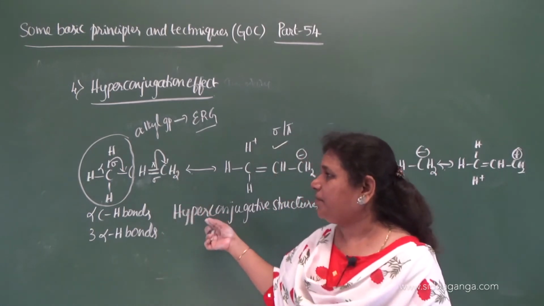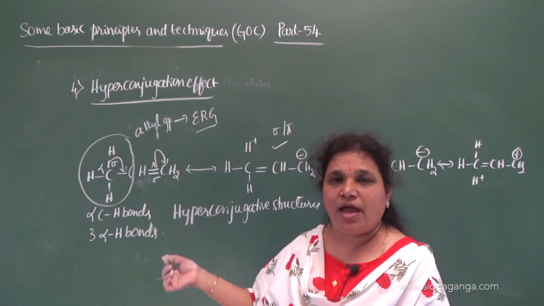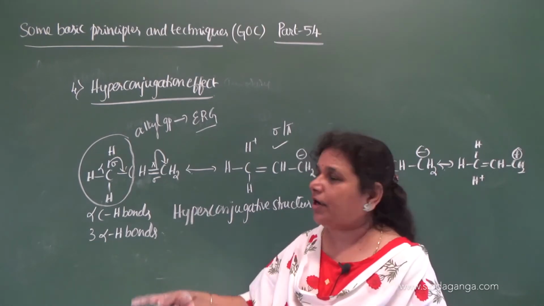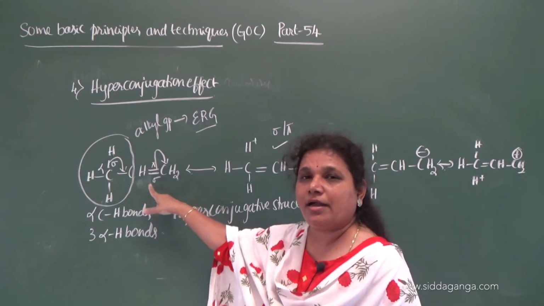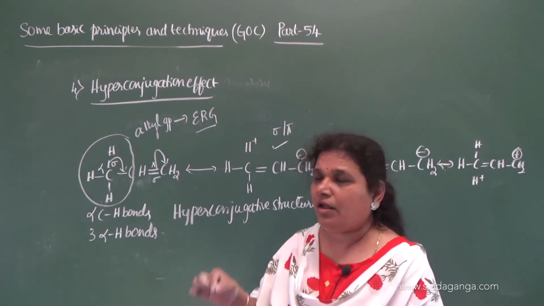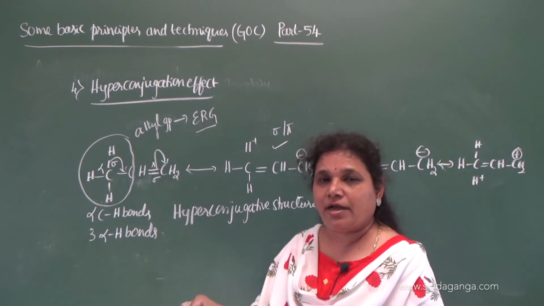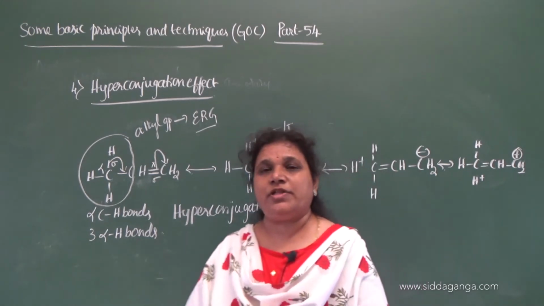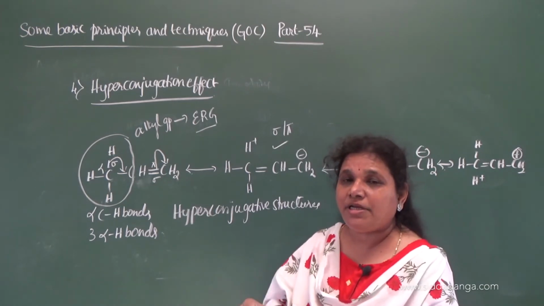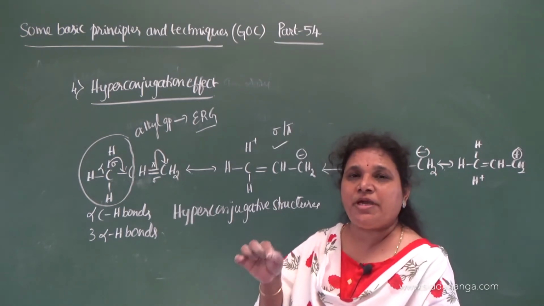So this type of delocalization of sigma electrons takes place when it is directly bonded to a double bonded carbon, or if it is attached to an unshared p orbital or a vacant p orbital.